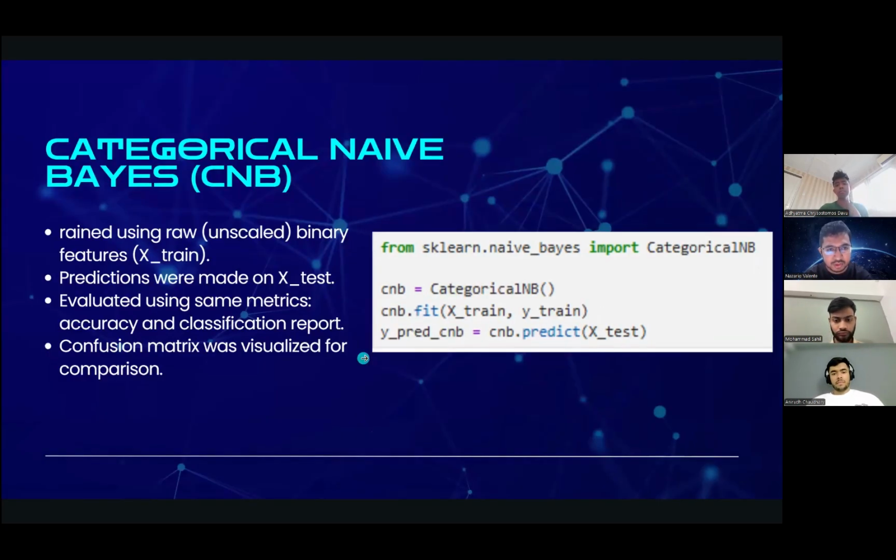So next, there's also the categorical naive Bayes, CNB. Here we train using the raw unscaled binary features, X train. The predictions were made on X test, and evaluated using the same metrics: accuracy, classification report, and also the F1 score. The confusion matrix was also visualized for the comparison between the CNB and the GNB.